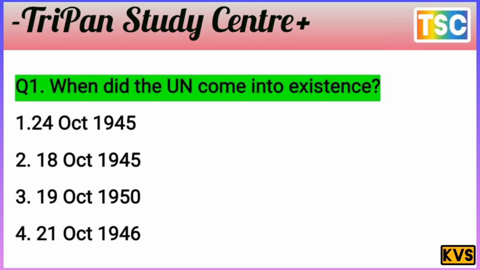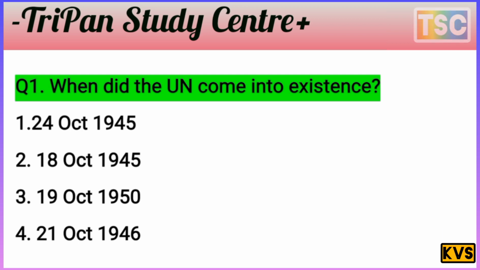But first of all, let's test your knowledge, and I am giving you a few seconds. You must have a thought of your answer. Note it in your notebook and let's see what our answer to this question is. The question is clear: when did the UN come into existence? That is the most important part. The options are 24 October 1945, 18 October 1945, 19 October 1950, and 21 October 1946.